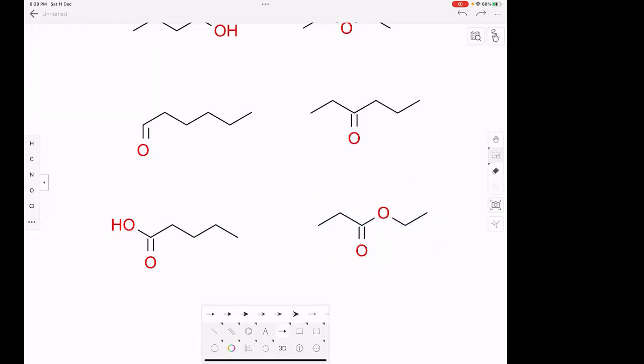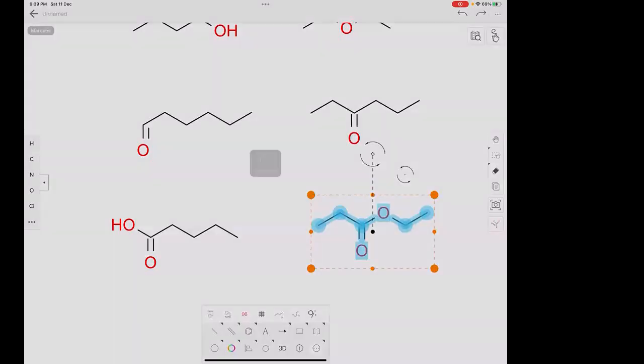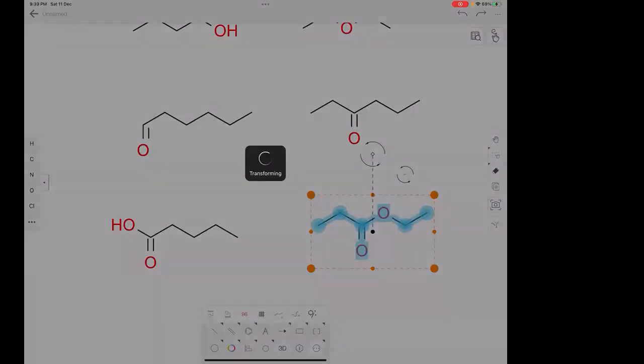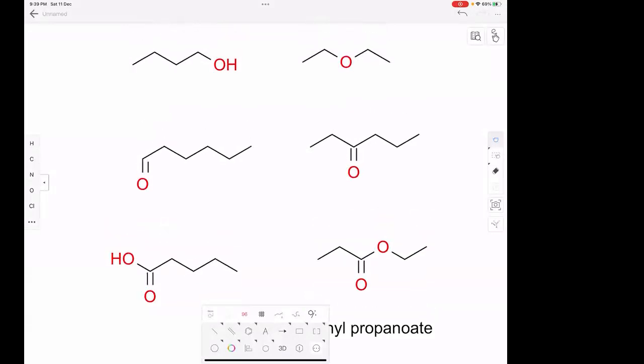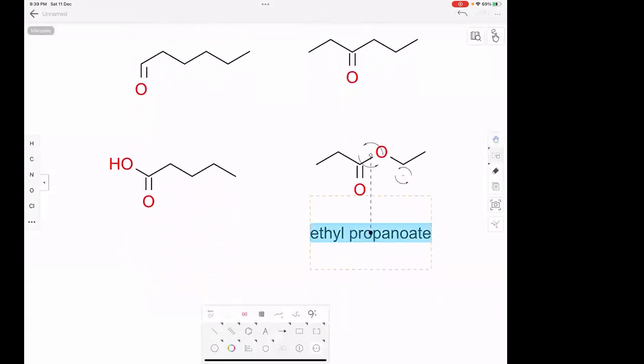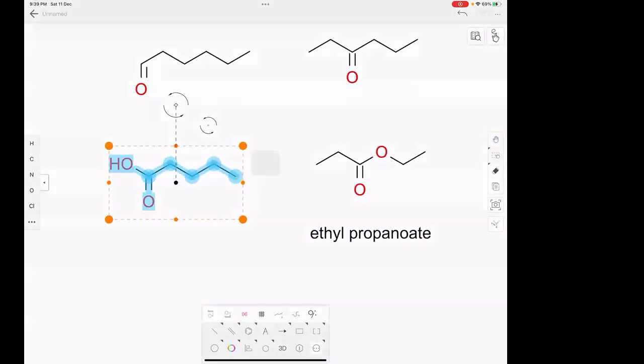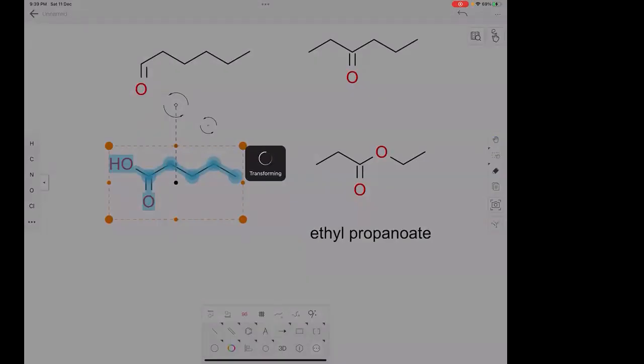Okay, so let me just see the name. So this will be ethyl propanoate. What about the acid? Pentanoic acid. This is easy. So these two are functional isomers of each other.